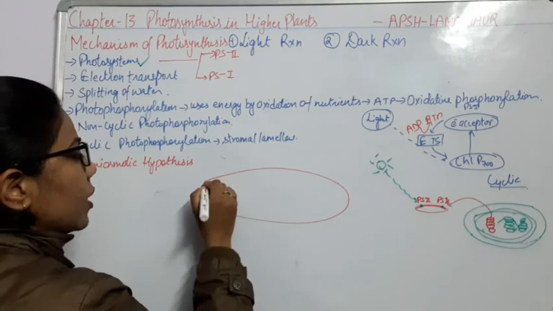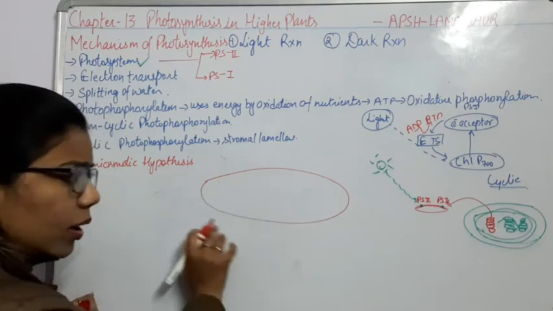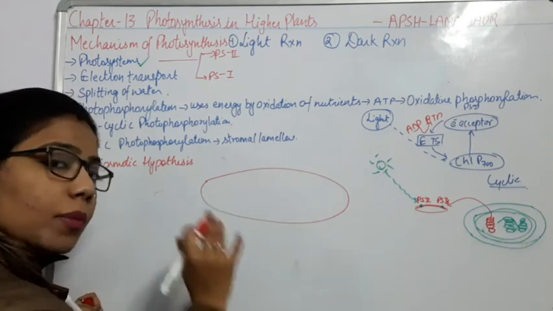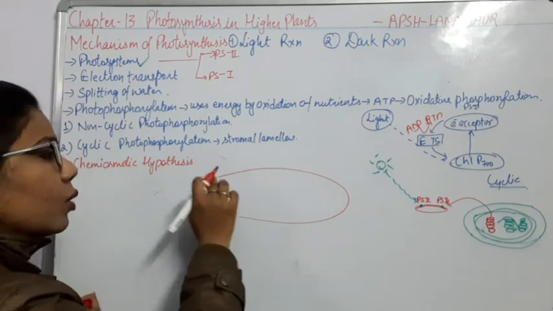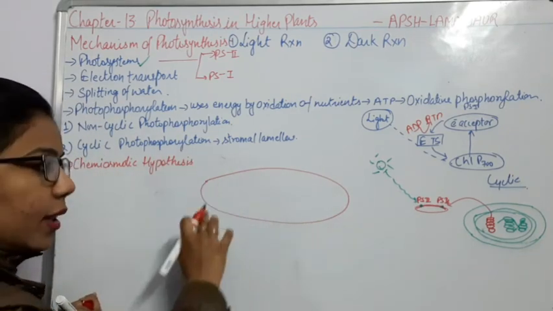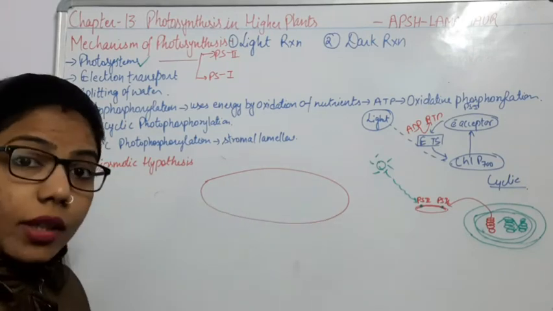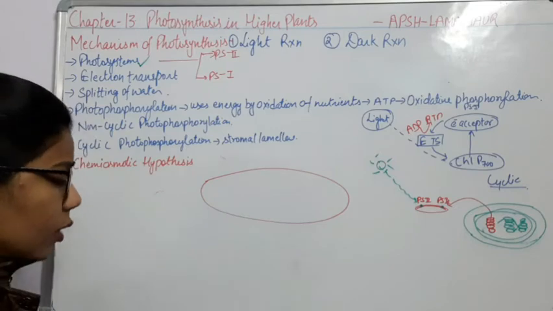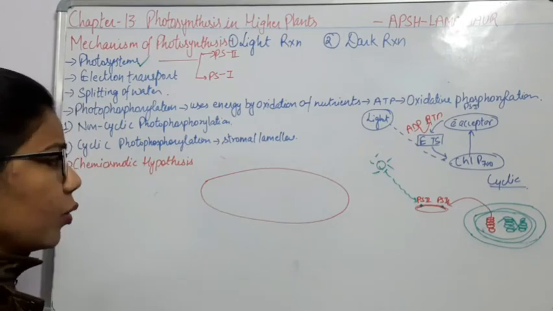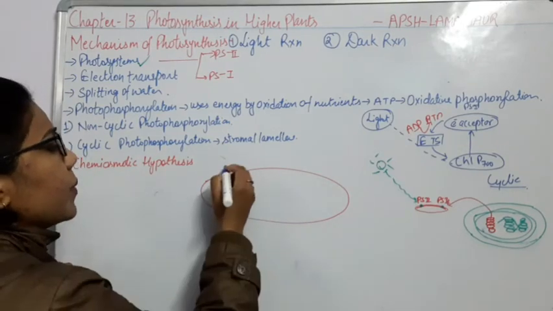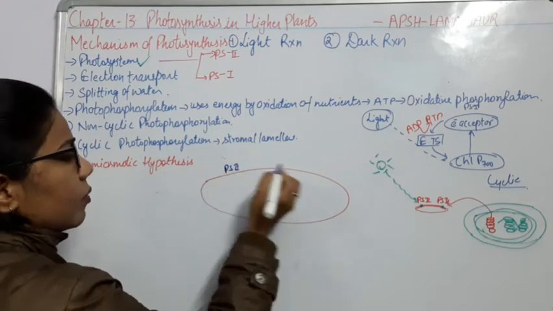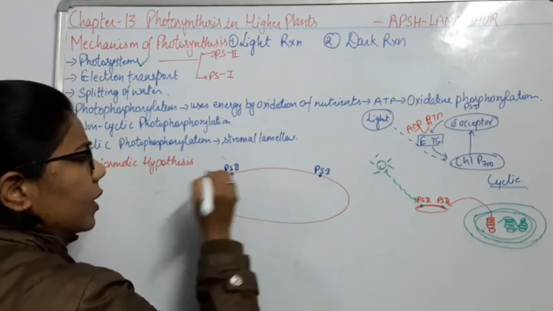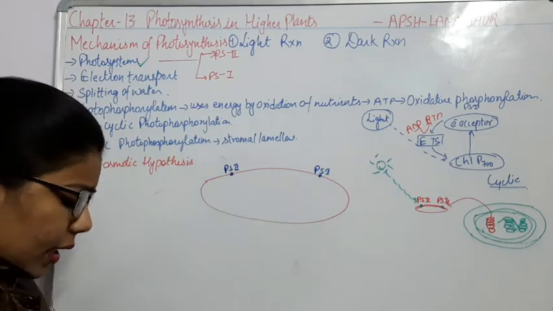So here this is the whole thylakoid. Don't relate it with the chloroplast. This is the thing which is present inside the chloroplast. In this thylakoid, there is a membranous structure, and in this membranous structure, two photosystems are there. What are these two photosystems? Again, I am writing here PS2 and PS1, right? So PS2 and PS1 are present here.